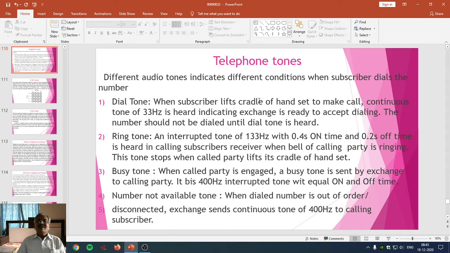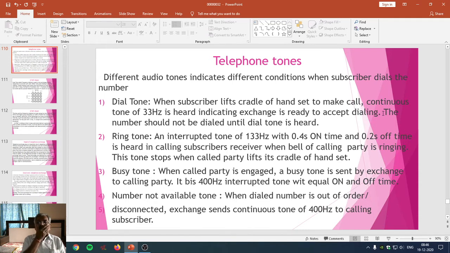When the subscriber lifts the cradle of the handset from the hook, that means when the subscriber off-hooks the cradle switch by lifting it to make a call, under that particular condition, a continuous tone of 33 Hz will be provided by the telephone exchange and heard by the subscriber, indicating that the telephone exchange is ready to accept the dialing.